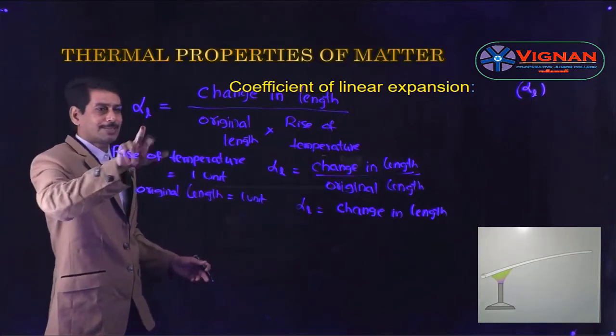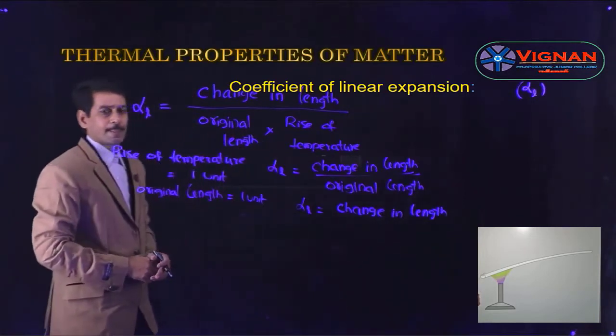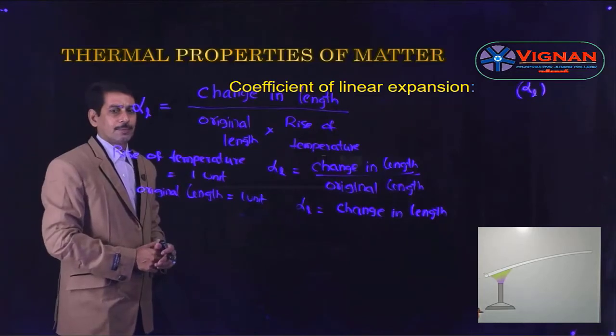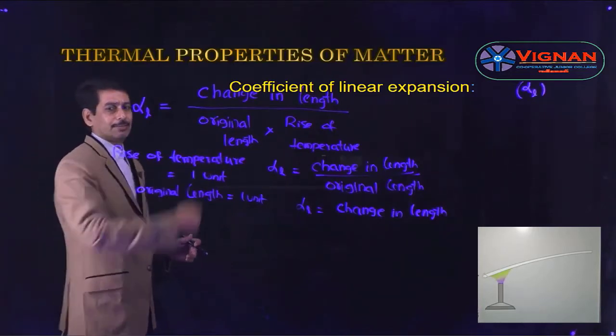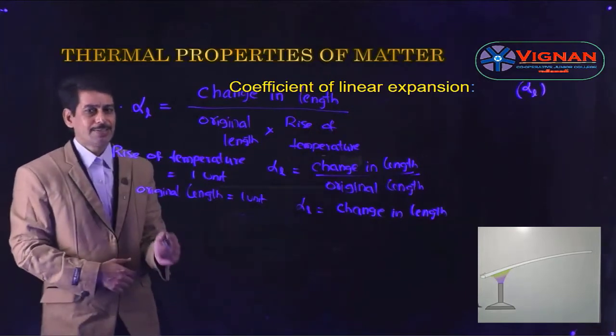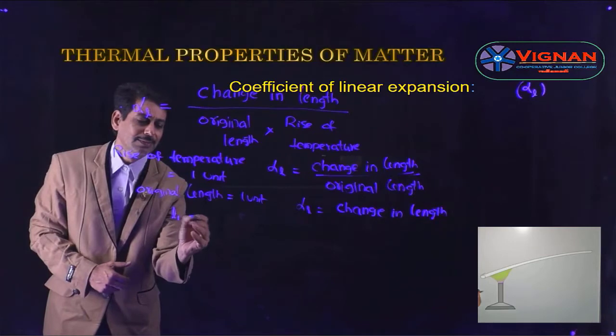So alpha L is equal to change in length by virgin length into rise of temperature. For example, let us consider a solid having a virgin length or initial length L1.